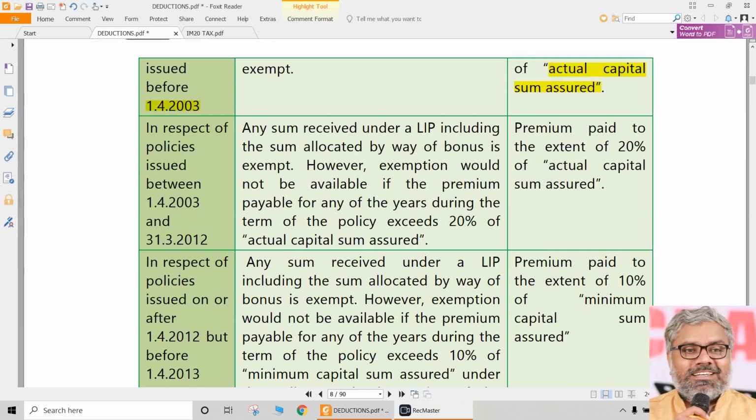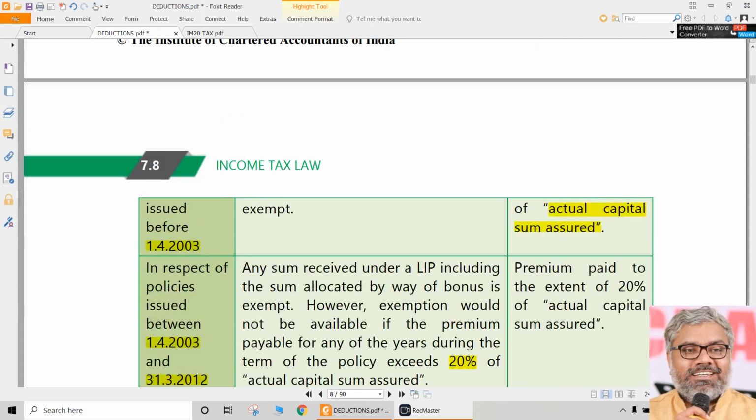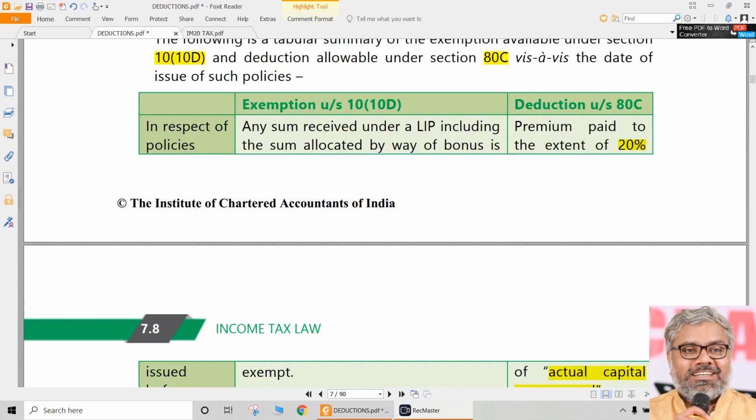Then, what about policies issued after 1/4/2003 but before 31st March 2012? In that case, exemption is granted only when the premium paid does not exceed 20% of the actual capital sum assured. Prior to 1/4/2003, there was no condition for 10(10D), but there was a condition for 80C.